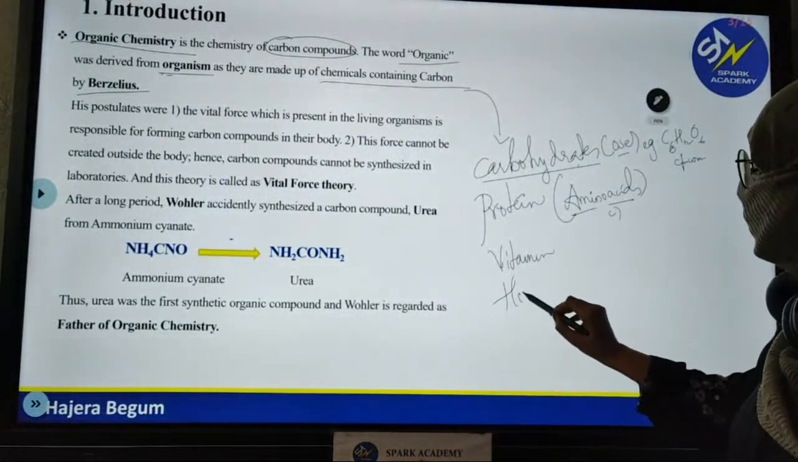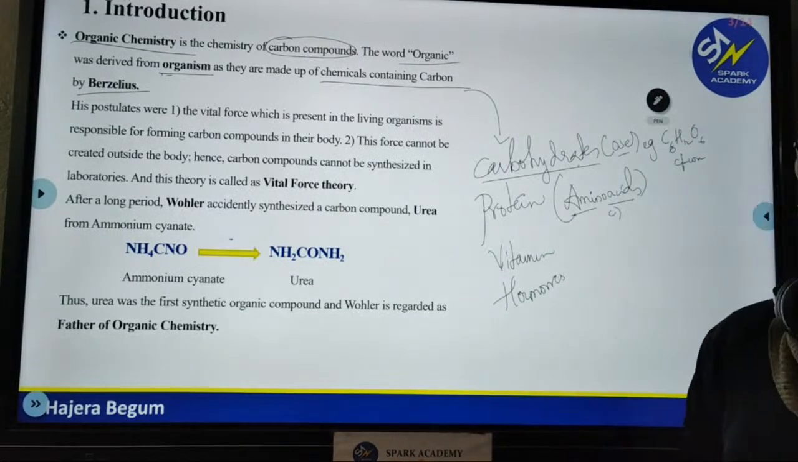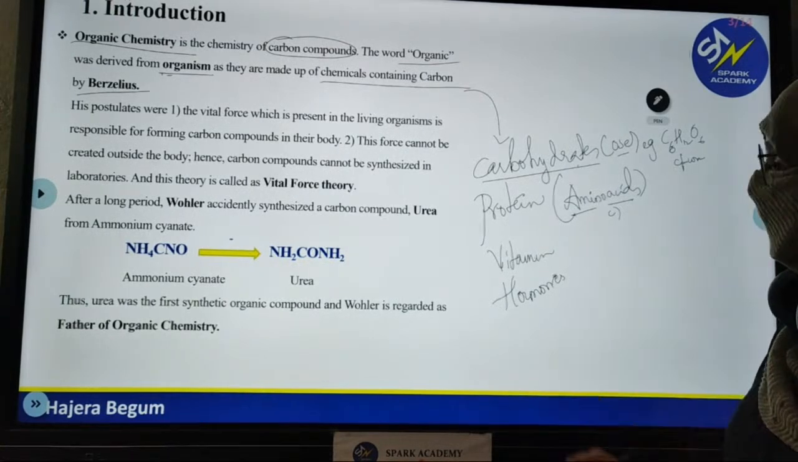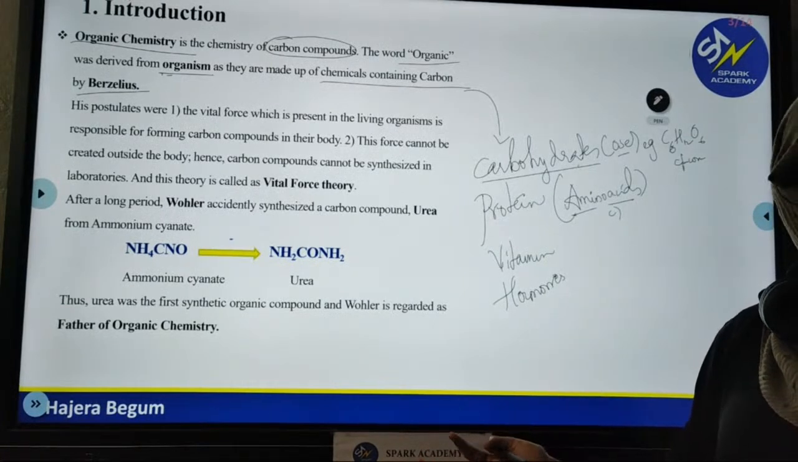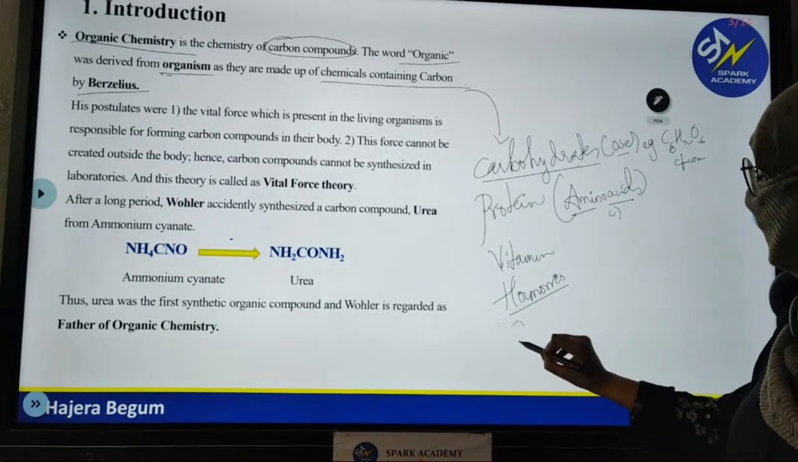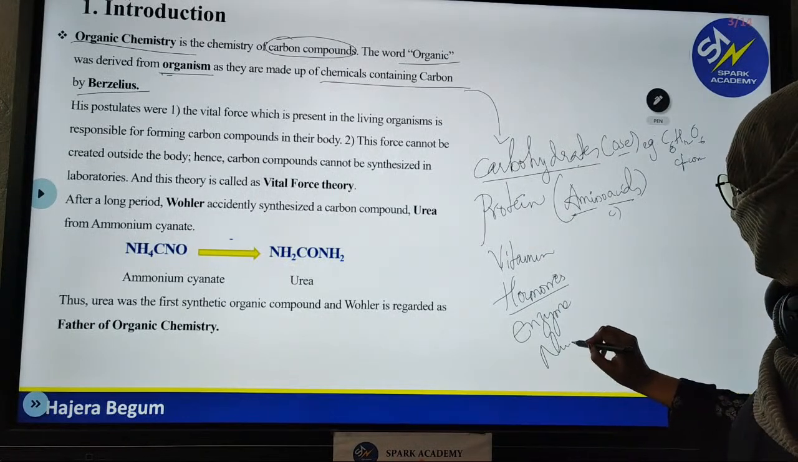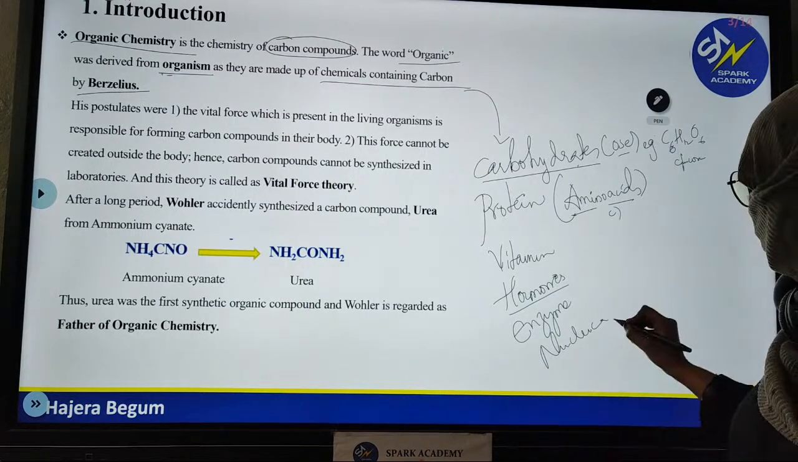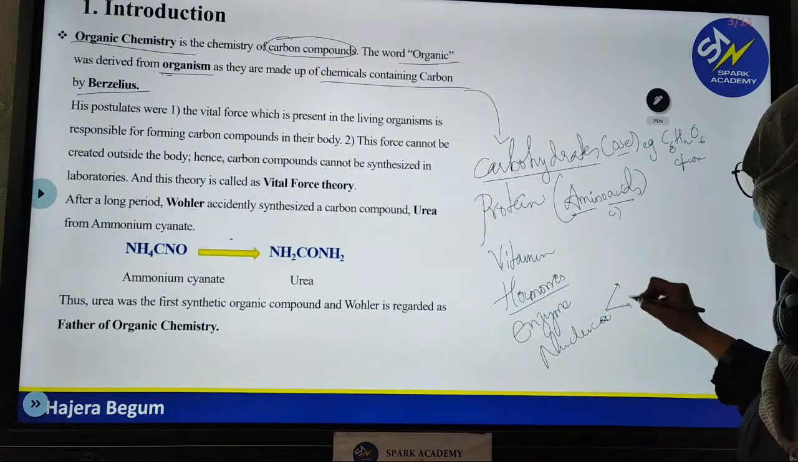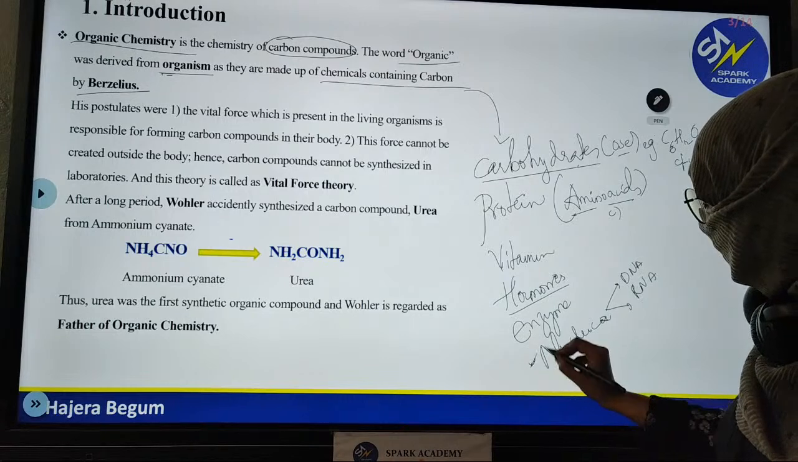Next you take hormones. Our body's proper functioning and growth requires hormones. So in our body, there are hormones like growth hormone, follicle stimulating hormone. There are many hormones which are again made up of carbon. The next, enzymes, again they are made up of carbon. Next, nucleic acids, which make you unique, right? So what are nucleic acids? It can be DNA or it can be RNA. You take them, again they are made up of carbon.